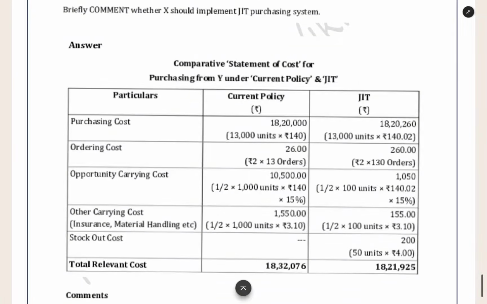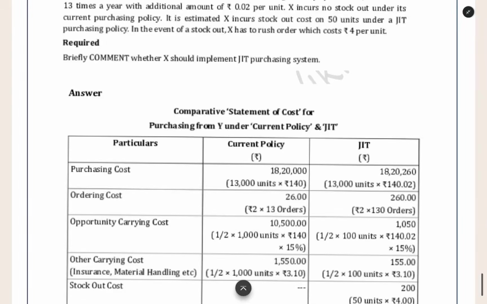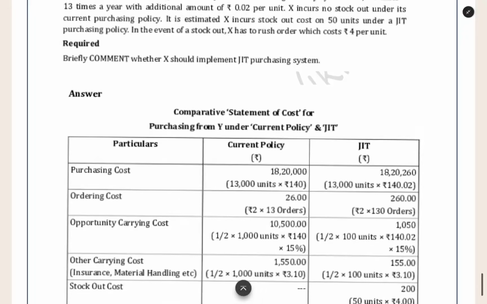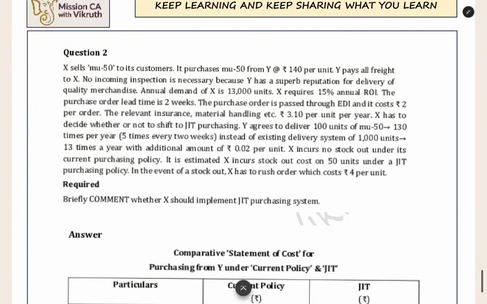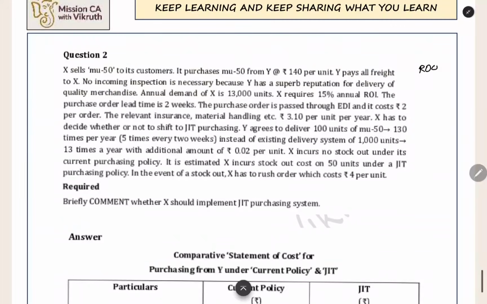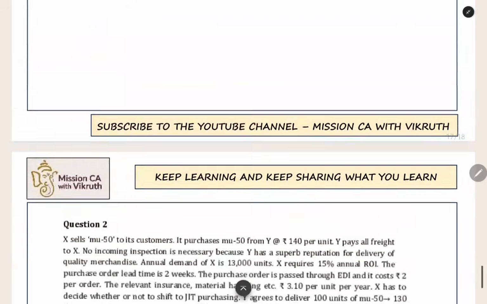Now, how much will be the carrying cost? You should compute the carrying cost based on the average inventory that you will maintain. In a year, how much will be the average inventory? Here they have taken the logic of reorder quantity divided by 2. For example, if you are ordering 1000 units, you will receive those 1000 units and then over a period of time, what will happen?